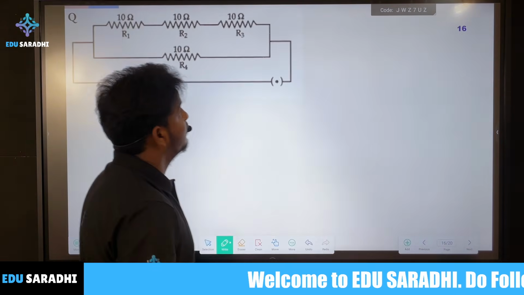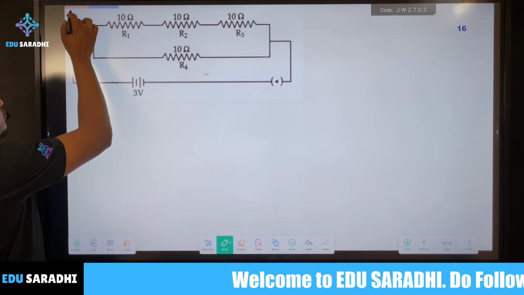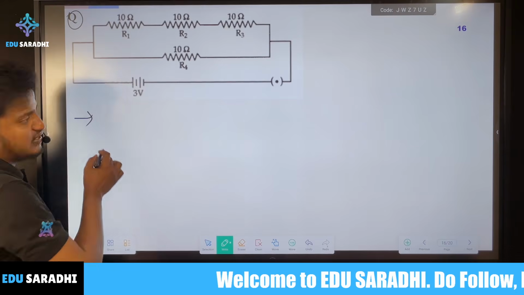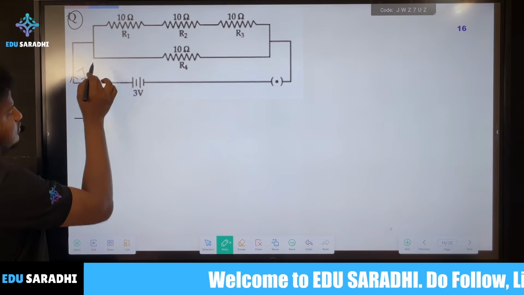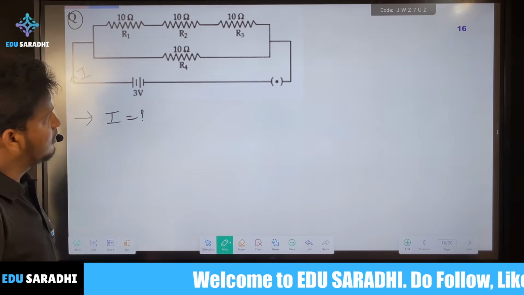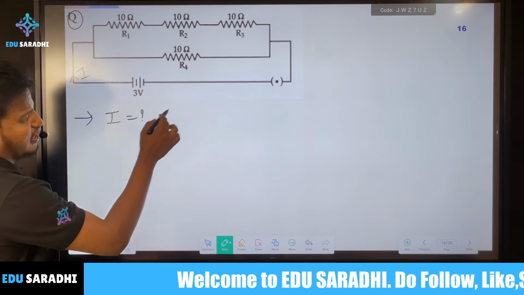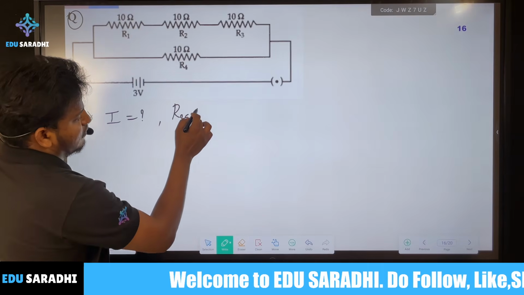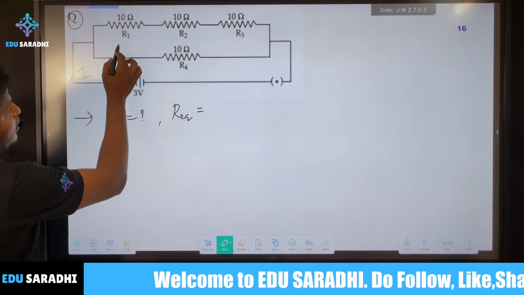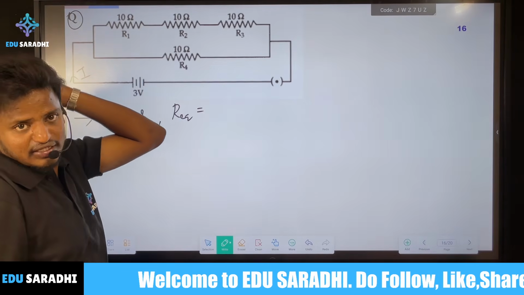Now we'll see one problem. Here the question is about the given circuit. What they're asking is to calculate the current I. For calculating I, we need to find out the R equivalent. So what is the R equivalent? Here you can see there are R1, R2, R3, which are connected in series.